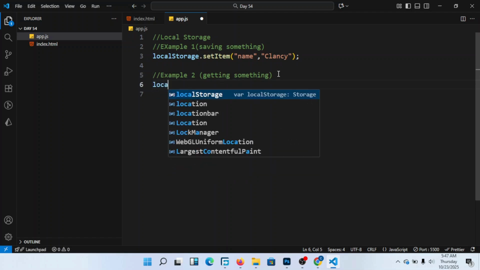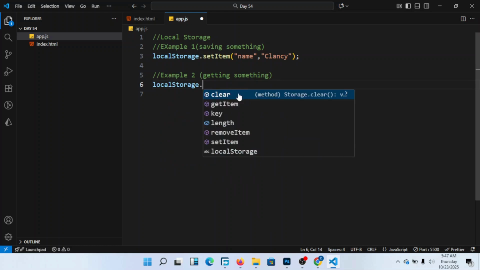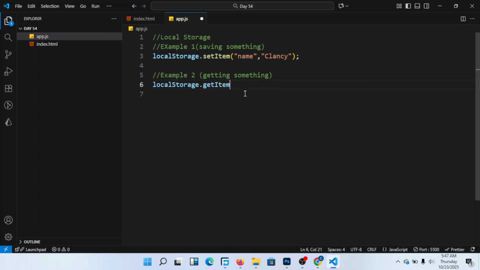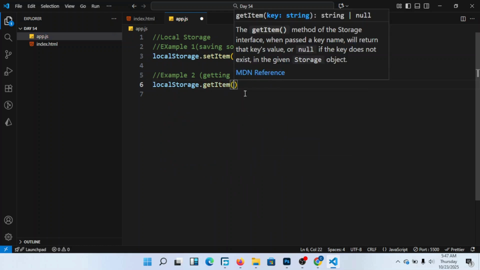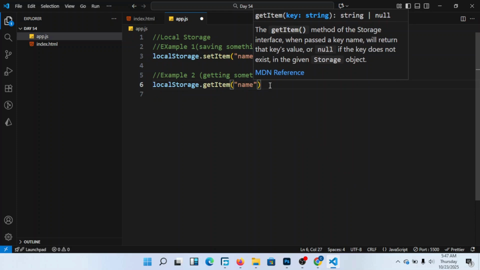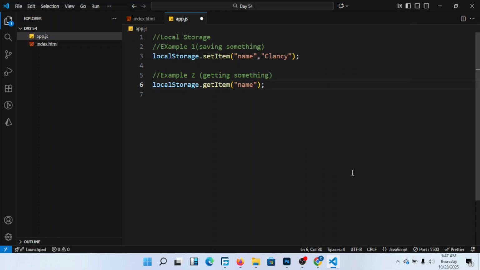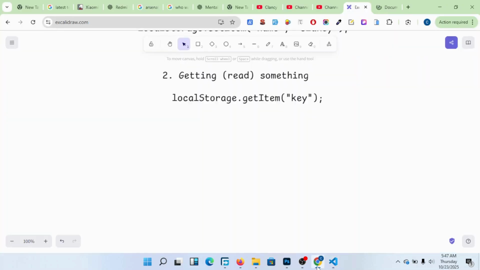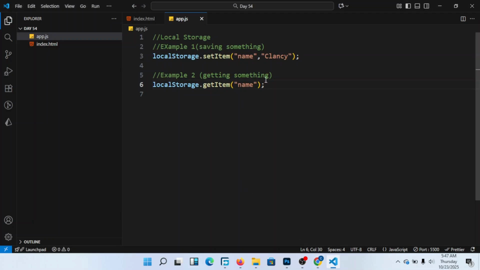Then I come here and put local storage dot getItem, and I just call the key. My key was which one? Name. Remember, the key was name, not the value. So when I call the name, it is like this. This is how we normally do it.